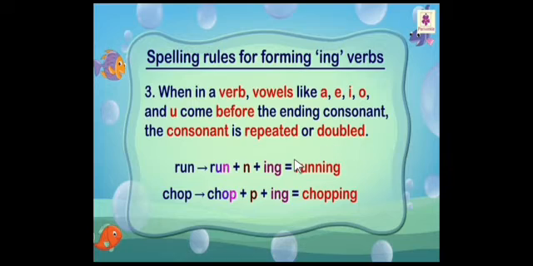So in both words, run, running, chop, chopping, a vowel appears before the consonant sound. The consonants n and p are repeated, and ing is added next to the repeated consonant. So it becomes running, chopping. Run, running, chop, chopping. Then see more examples here.